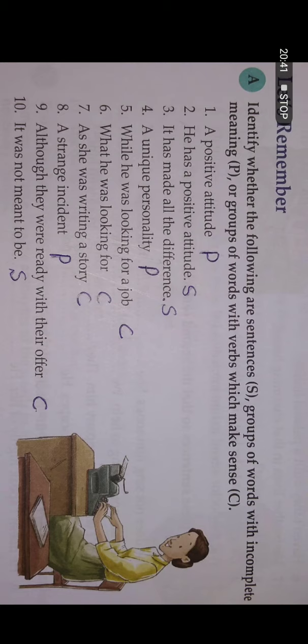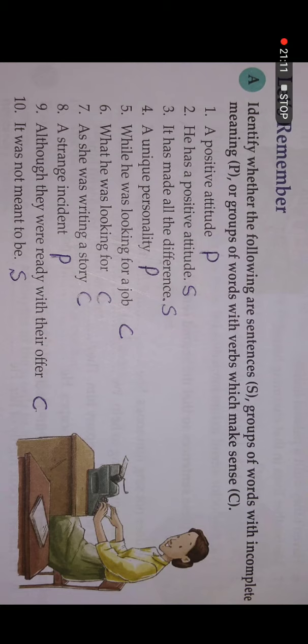It is a complete sentence. He is subject, has helping verb, a positive attitude, adjective. Number three, it has made all the difference. It is again a sentence. Number four, a unique personality. It does not contain a finite verb. It does not give you a complete sense, so it is a phrase. Number five, while he was looking for a job is a clause. Number six, what he was looking for again is a clause.